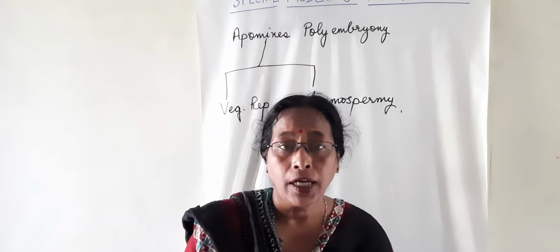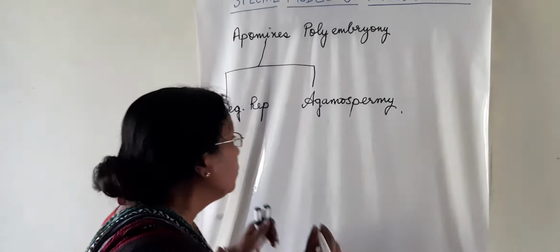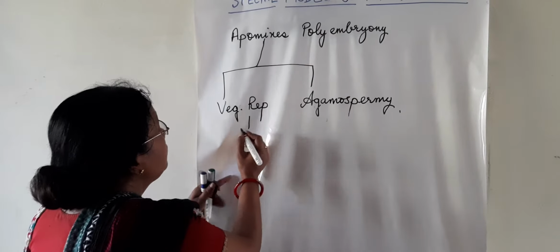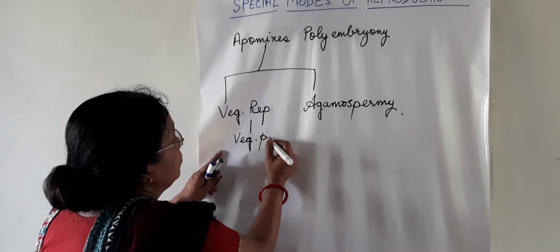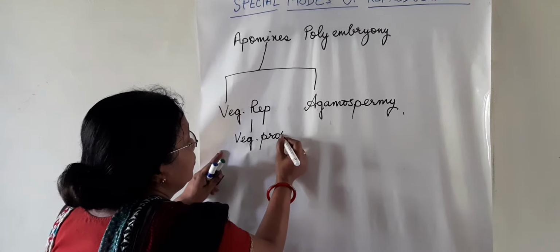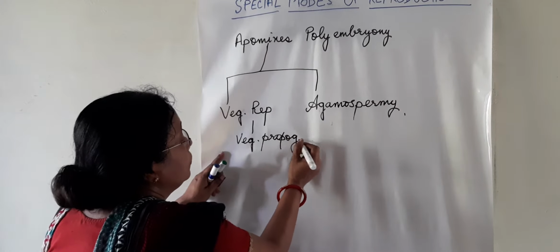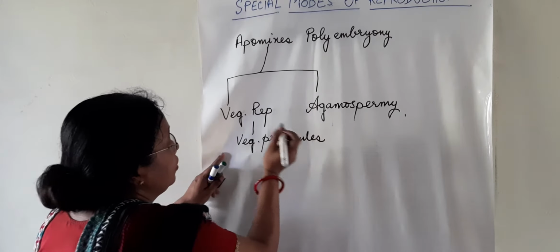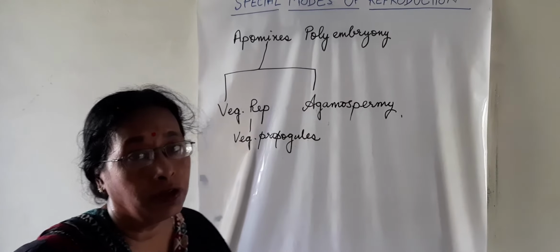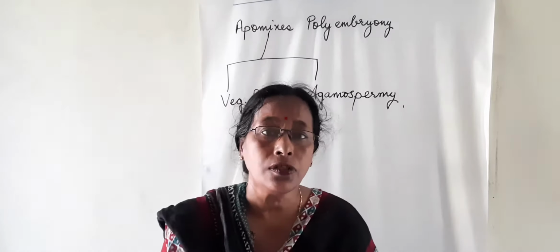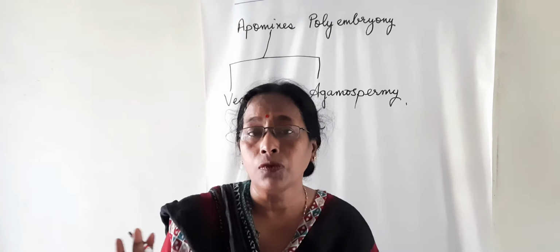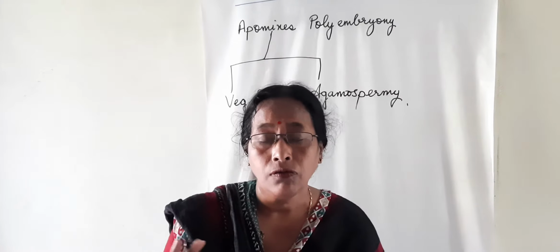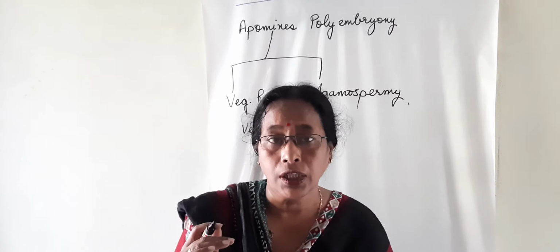These are known as vegetative propagules, which help in vegetative propagation. So this is a clear asexual mode of reproduction or asexual mode of propagation. We did not go in detail.